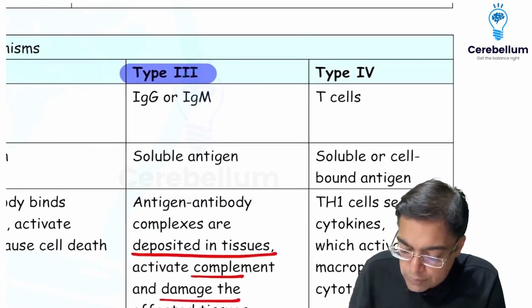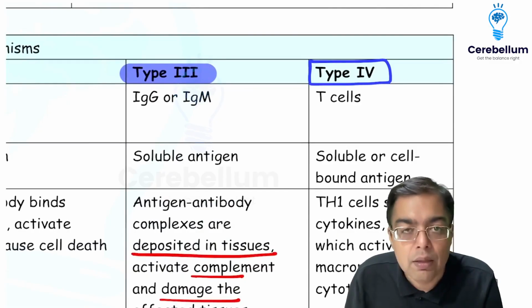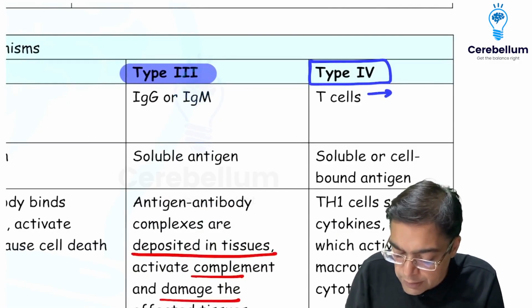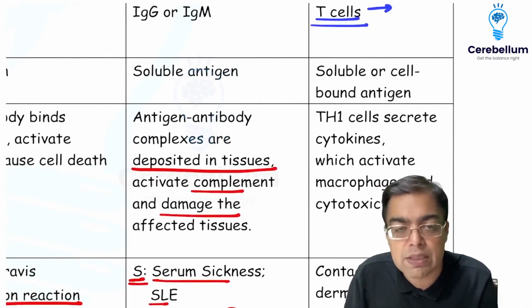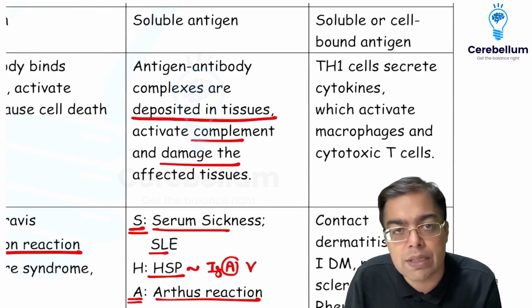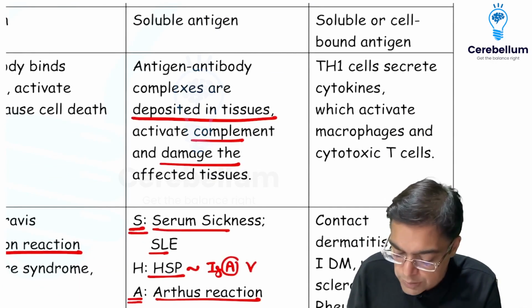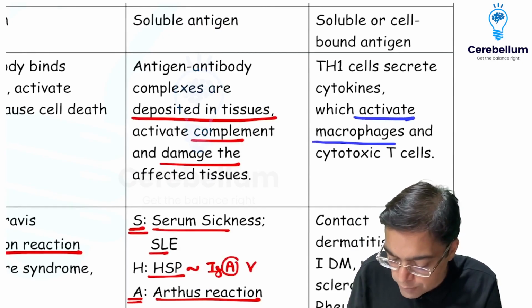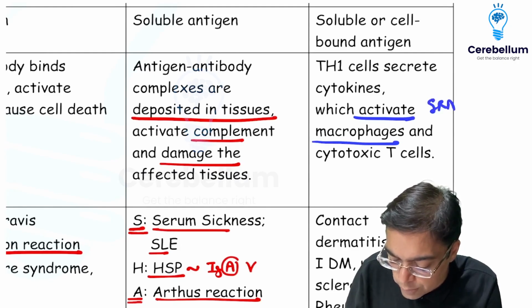Special property about type 4 hypersensitivity reaction, the one on which most of the questions have been asked in the exam. This does not involve any kind of an antibody. So this is going to be cell-mediated hypersensitivity reaction. In the pathogenesis, there is going to be involvement of the helper T cell type 1. There will be secretion of cytokines like interleukin 2, interleukin 12 and interferon gamma, which are responsible for causing activation of macrophages. There can be formation a lot of times of a microscopic structure that is given the name of a granuloma.